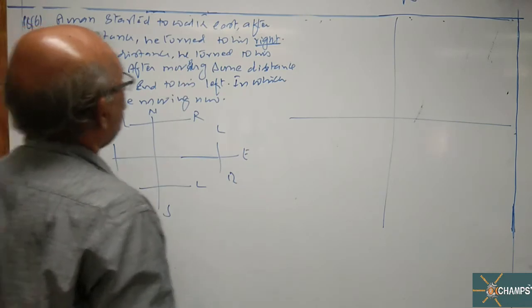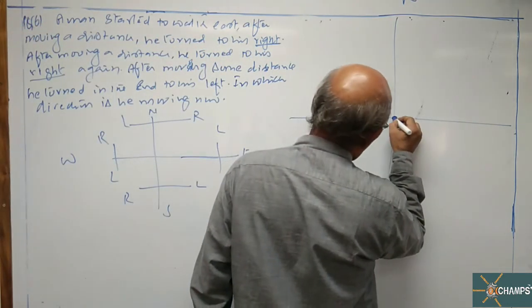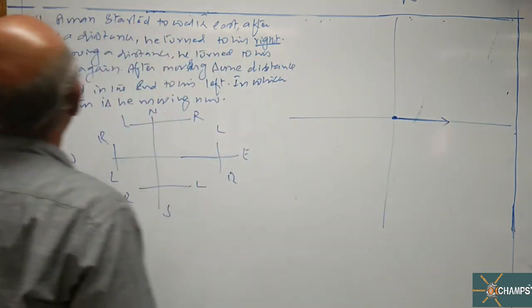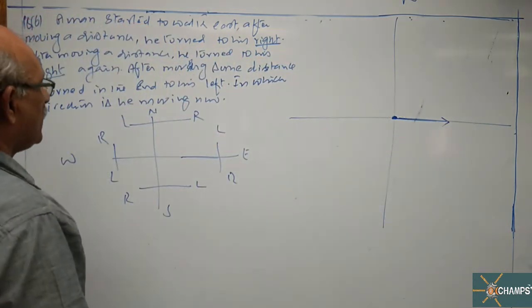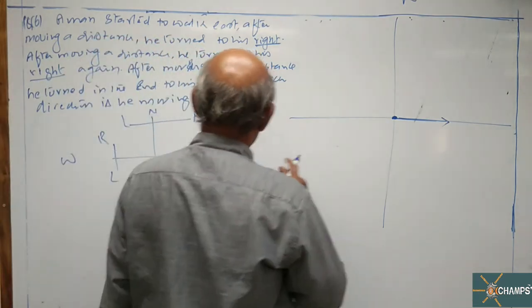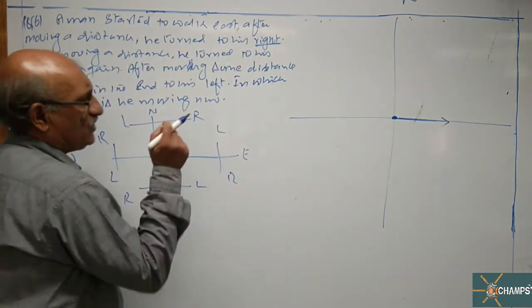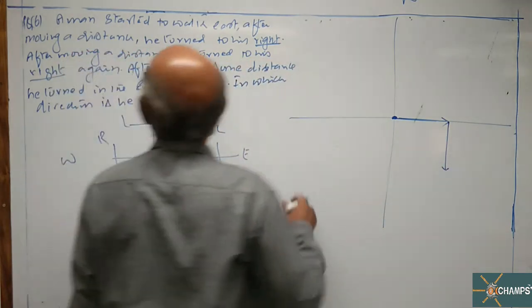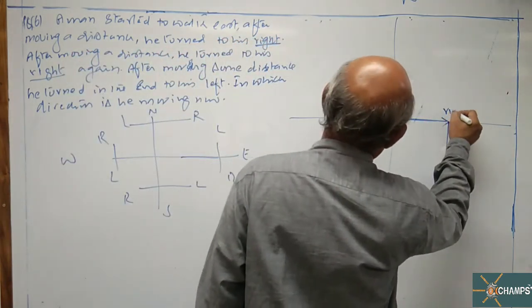A man started to walk towards east. So this is the starting point. After moving a distance, he turned to his right. Right hand side of east is south. This is first right.